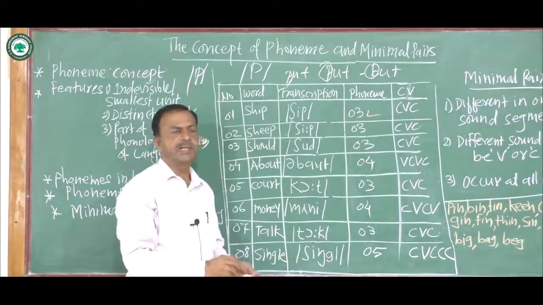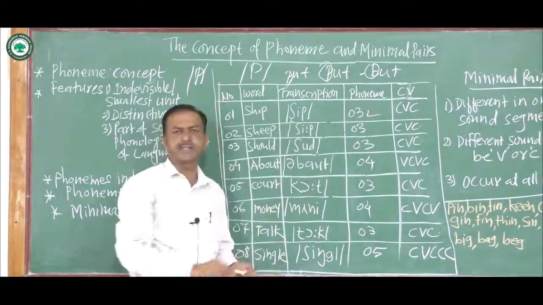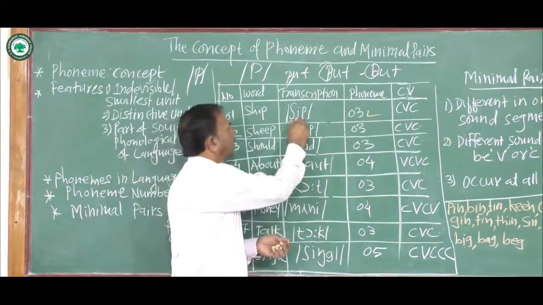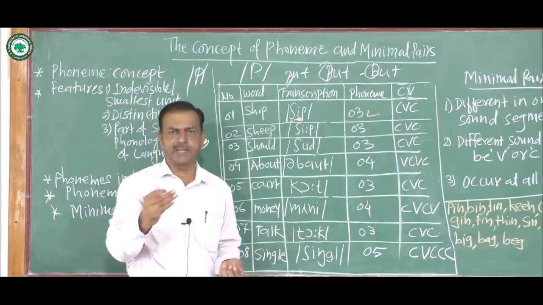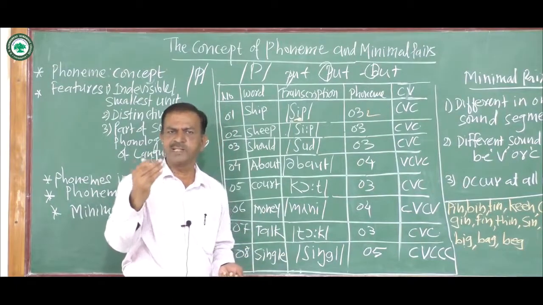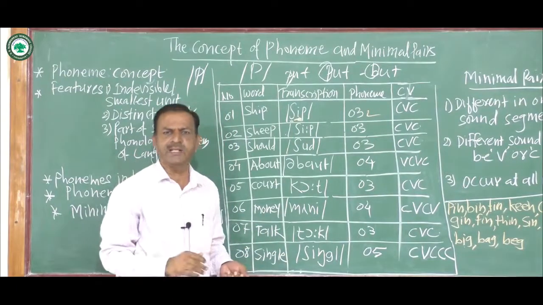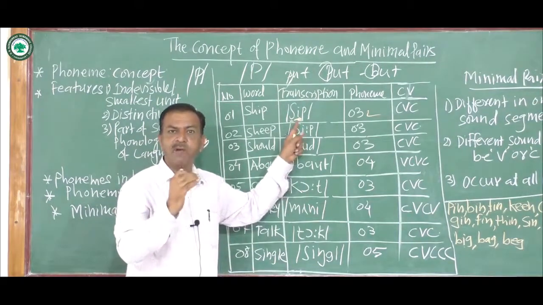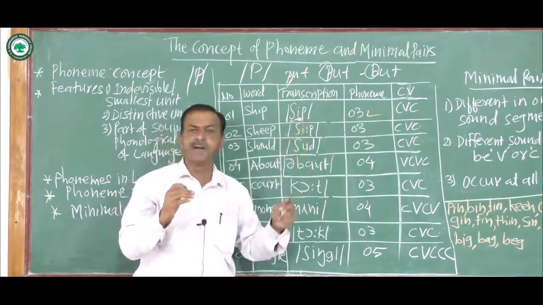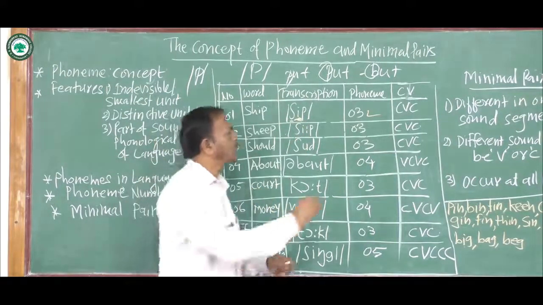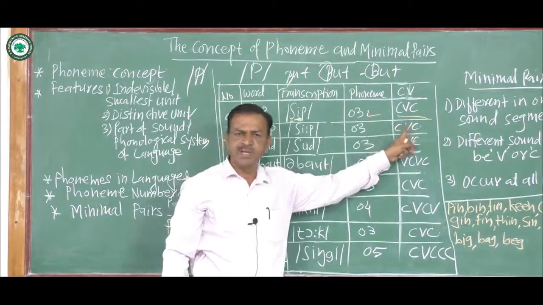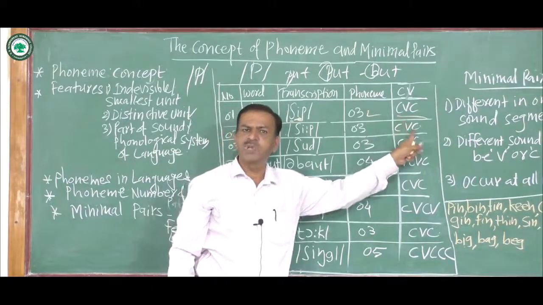Now you see, this sh is a consonant. This i is a vowel, because there are 12 pure vowels and 8 diphthongs, which we have already studied in the last 2 videos. And again p is a consonant. So the pattern is CVC: consonant, vowel and consonant.